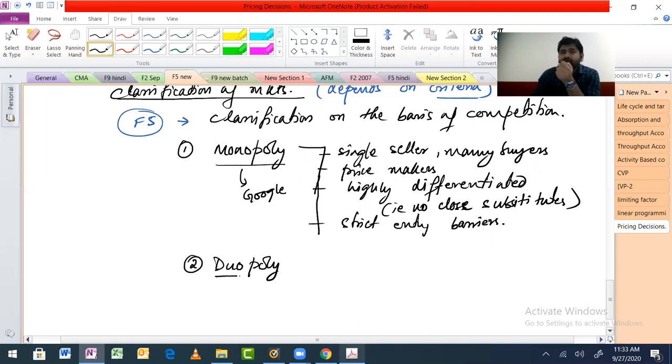Duopoly, fine. For example, Pepsi and Coke. The thing is, everything remains same. Two sellers, that's it. Two sellers. Again, they decide, in this case, they are not price makers, they have price cartels. Cartels basically means kind of grouping.